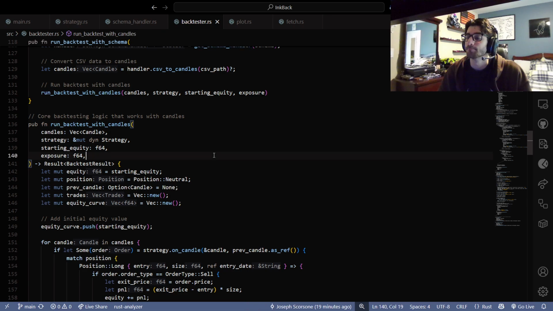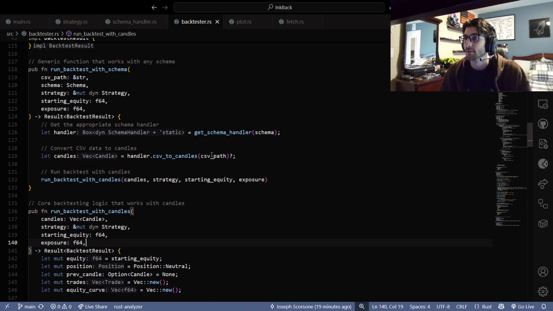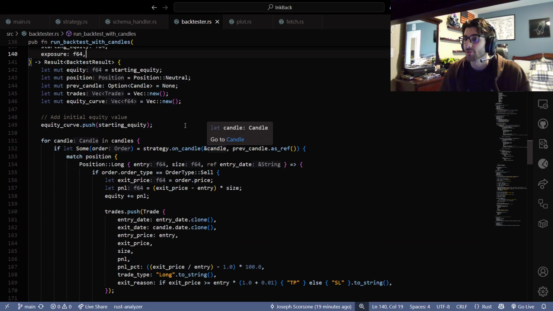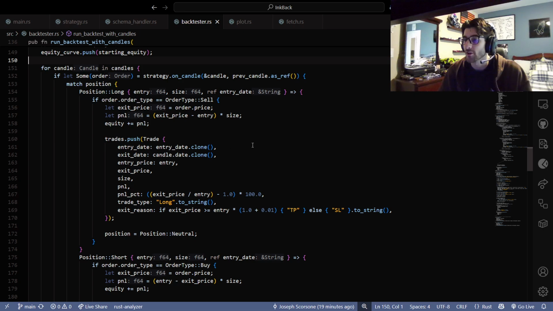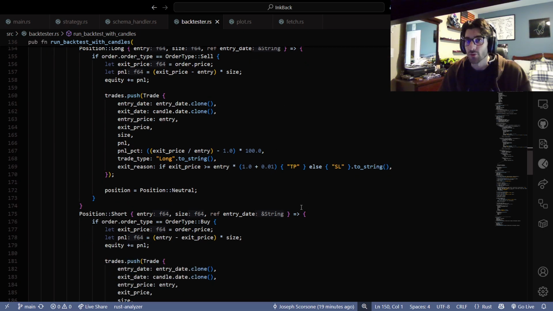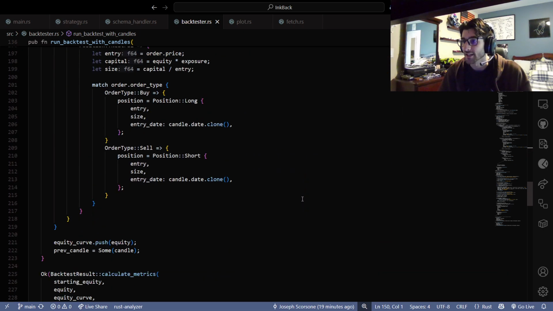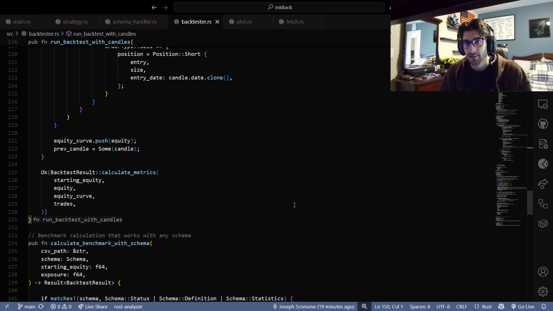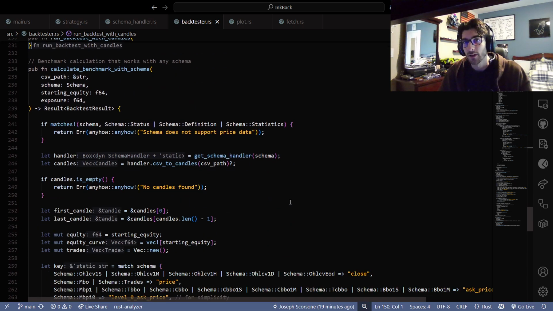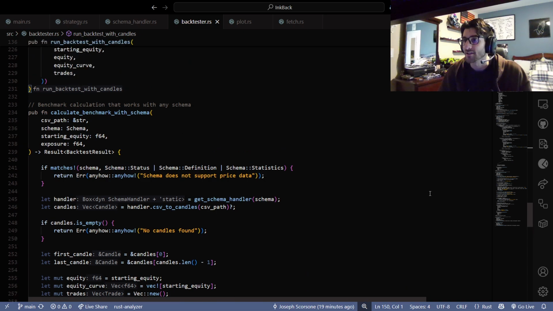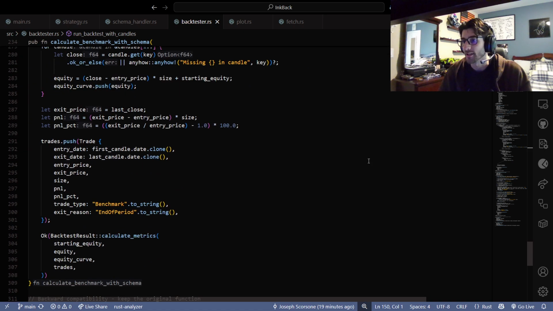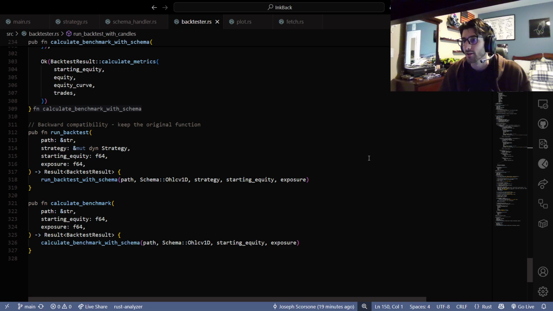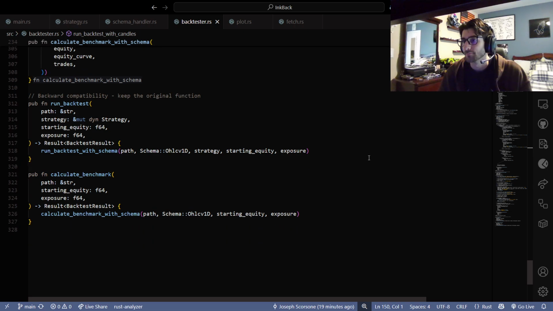Yeah, and so then the backtester goes through. We have all of these candles, and we're pretty much calculating the results of the backtest, right? We're not actually managing the backtest. That will be done in the main, in what you want to do. And so then this is the benchmark, which is just simulating buy and hold, right? And then, yeah.